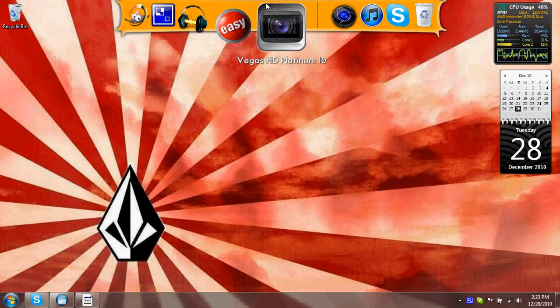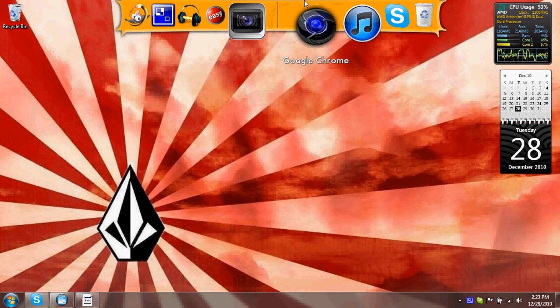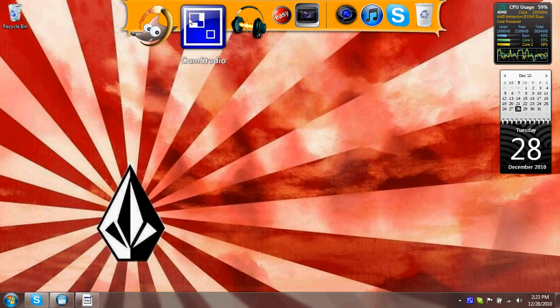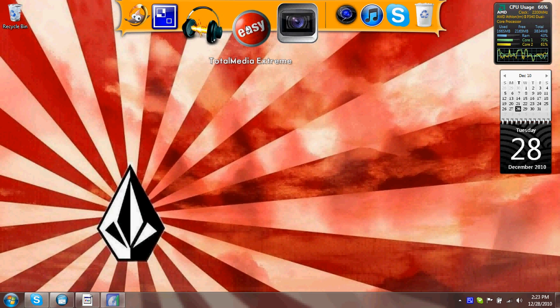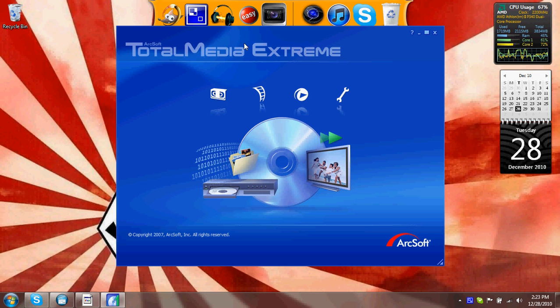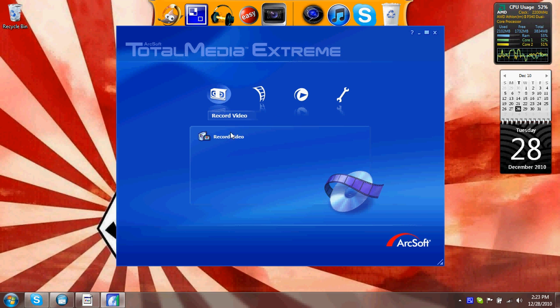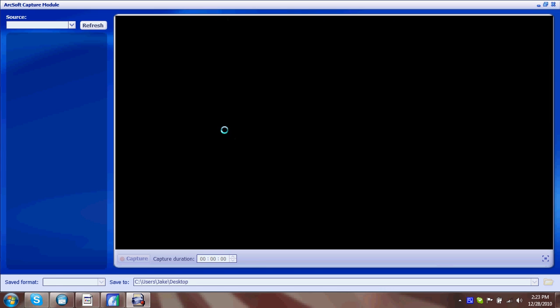As you guys can see, I have my Rocket Dock up here. I customized all the icons. I got an easy button for Total Media Extreme because it's probably one of the easiest capturing softwares you could ever use. Alright, so you want to have all your gear on when you're doing this. You want to have your Xbox and PVR turned on, and you want to have the PVR plugged in to your computer. So as soon as you do all that, you go here and you click record video.